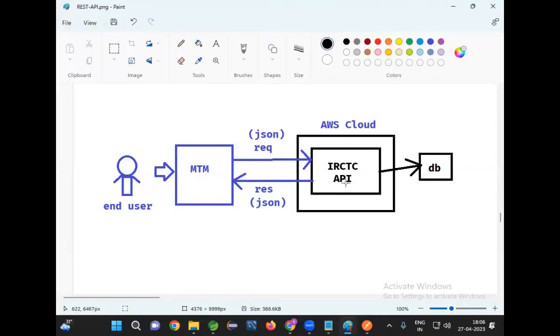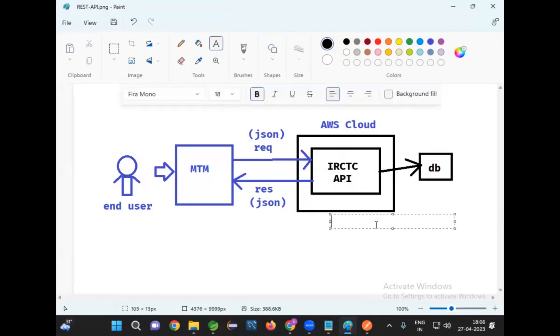IRCTC application. Assume that it is developed by a company called TCS. For the time being, assume that I'm a TCS employee, and I am part of this IRCTC development.